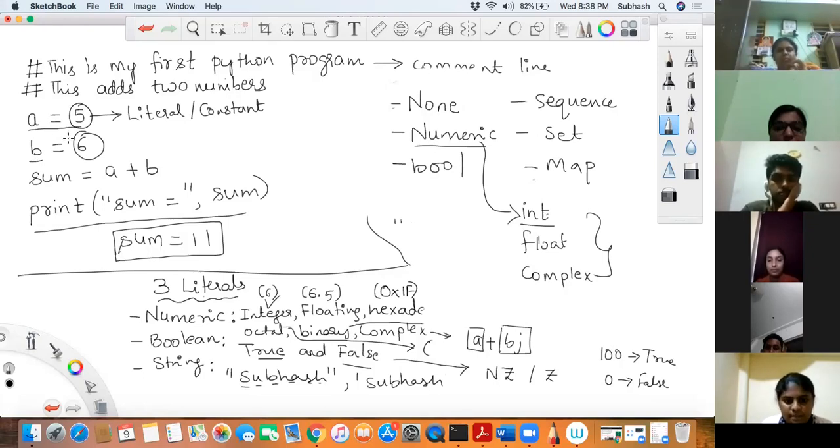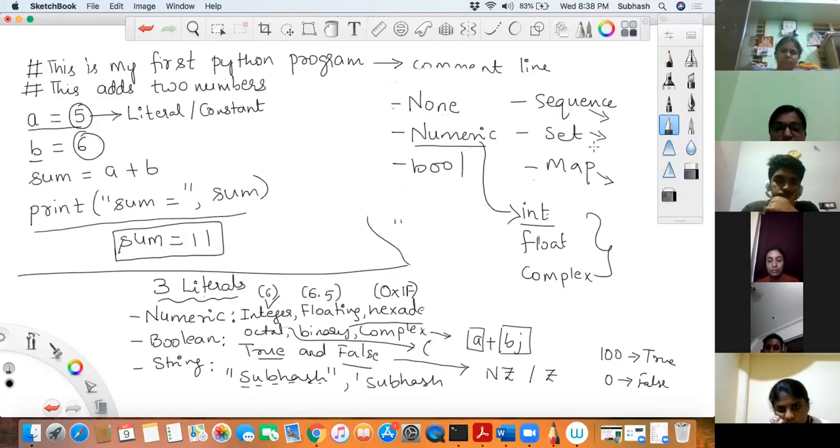Having said that, how many types of data types are there in Python? I've mentioned it over here. You can see the first one is the None data type. Then you have your numeric data type, then you have your boolean data type, you have your sequence data type, set data type, map data type. In sequences there are many, in set there are many, in map there are many.